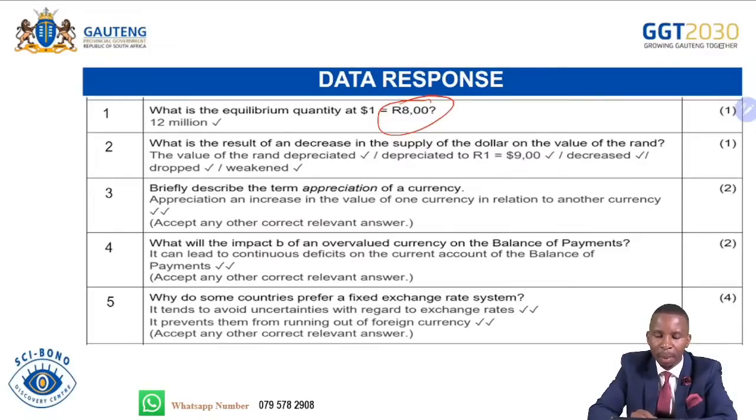Briefly describe the term appreciation. Appreciation is an increase in the value of the currency in relation to another country's currency. Accept any other correct relevant answer. What will the impact be of an overvalued currency on the balance of payment? It can lead to a continuous deficit on the current account of the balance of payment. And then why do some countries prefer a fixed exchange rate system? It tends to avoid uncertainties with regard to the exchange rate. It prevents them from running out of foreign currency. That was for 10 marks.